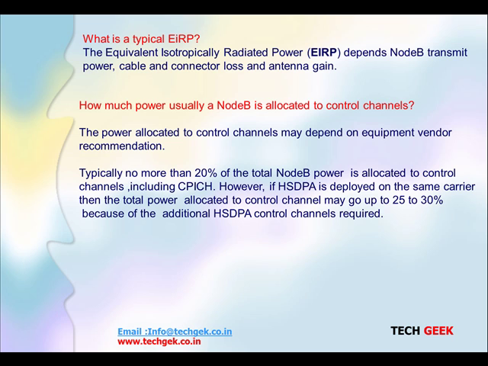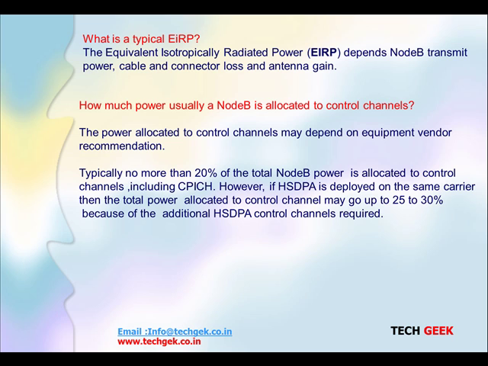How much power is usually allocated by Node B to the control channel? As we have discussed, we have control channels and dedicated channels. The power allocated to the control channels may depend on the equipment vendor's recommendations. Nokia has something, Ericsson has something, ZTE has something, Samsung has something. But typically no more than 20% of Node B power is allocated to